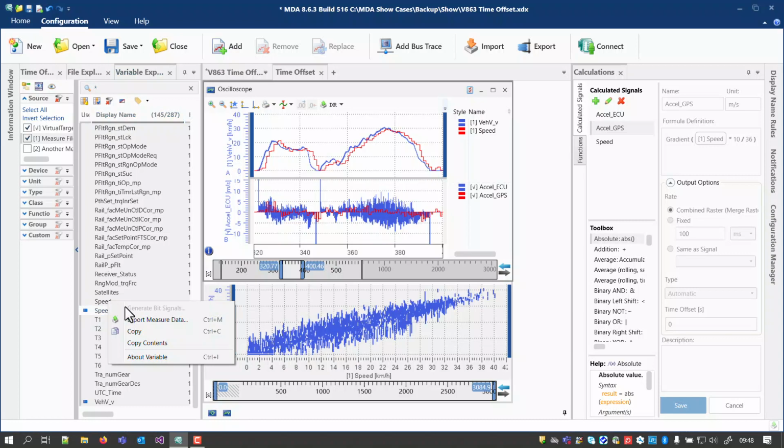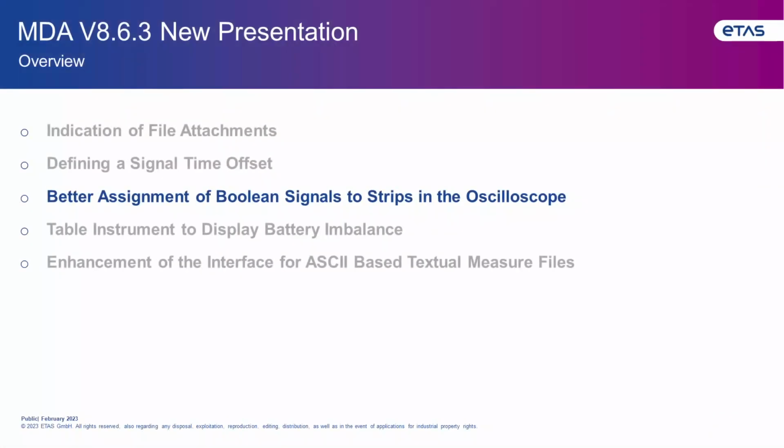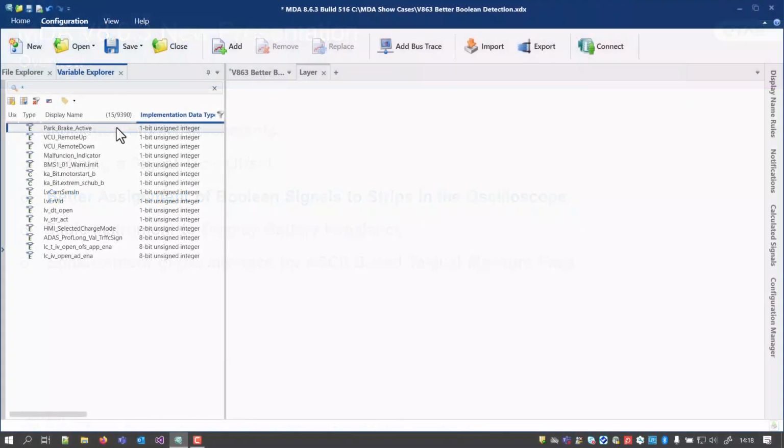Next, you deselect the original unshifted signal, and finally you trigger the export. The following section is about a better selection of the default strip in the oscilloscope. To select for a signal the default strip in the oscilloscope, MDA is using the signal type information.